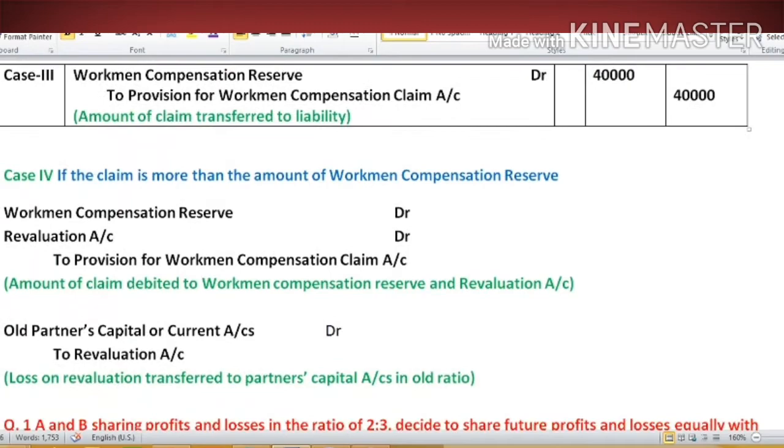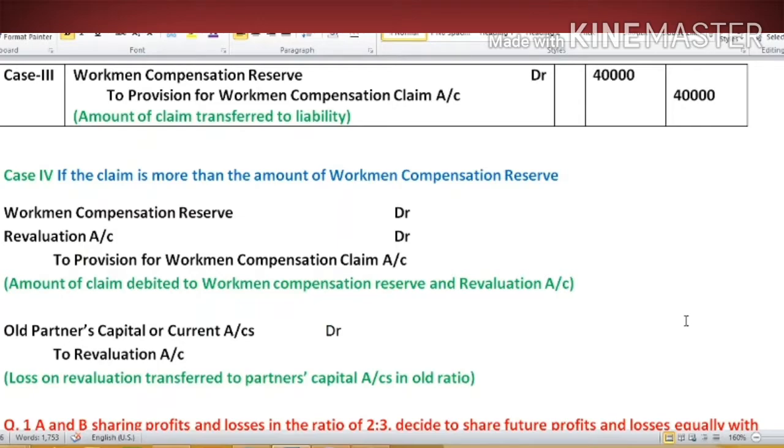What could be the other case? If the claim is more than the amount of workman compensation reserve account, it means the liability arising is more than the available reserve. Then what will we do? As we know, adjustment for increase in liabilities is done through revaluation account, so the increase in liability will be transferred to revaluation account. That time what will be our entry? Workman compensation reserve account debit, revaluation account debit to provision for workman compensation claim account.